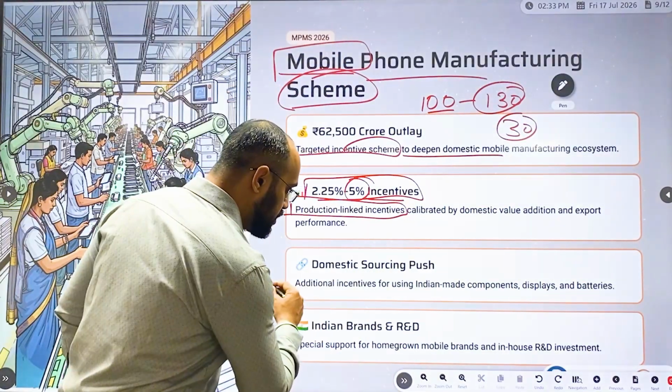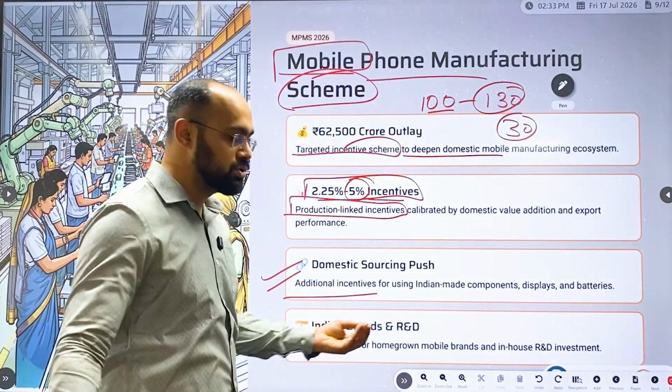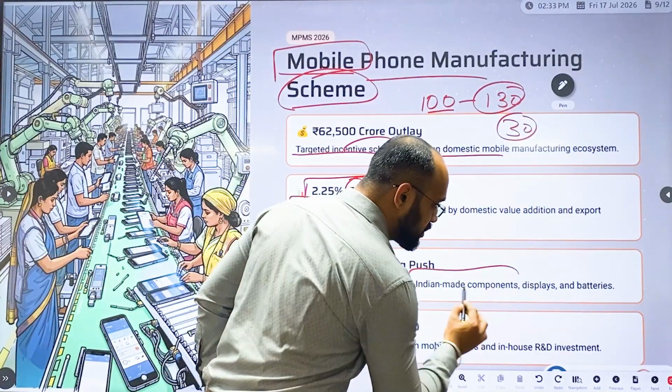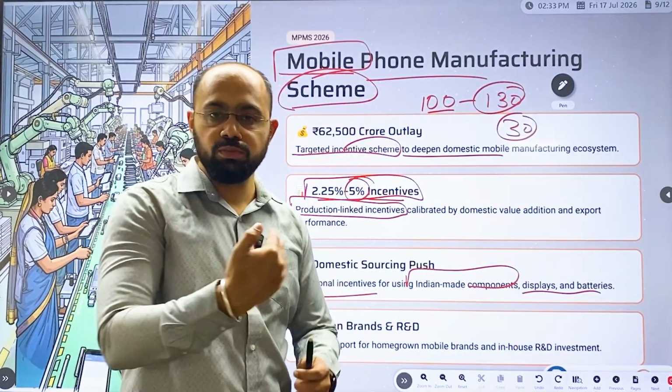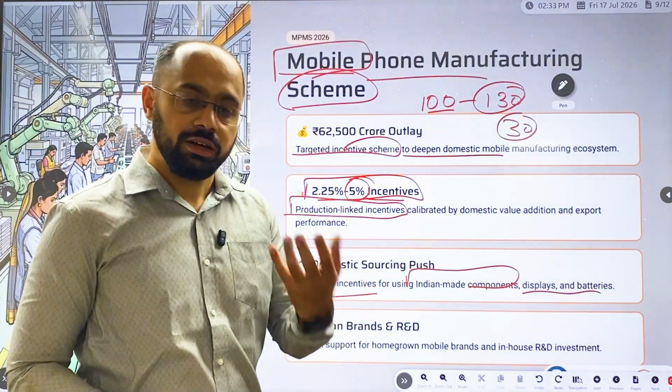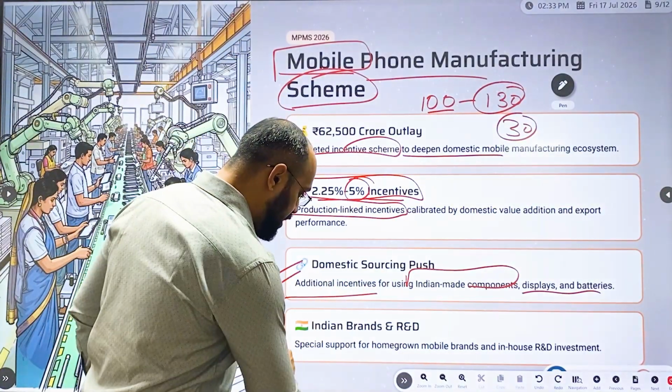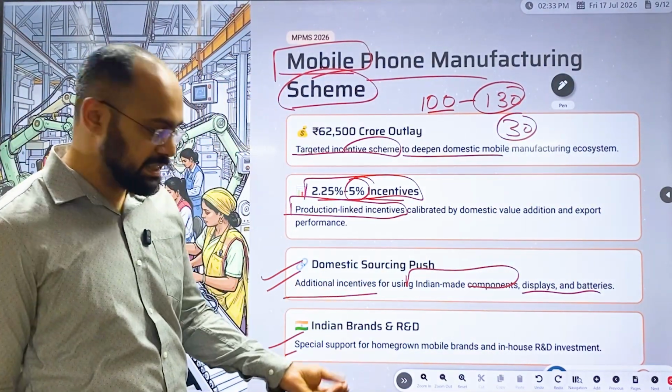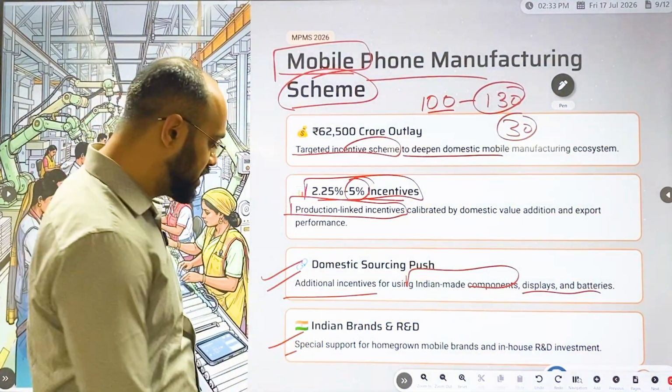Now domestic sourcing: an additional incentive for using Indian-made components or displays. Here we are giving more push for indigenous or Make in India projects. And Indian brands and R&D are also being supported, with special focus given to them.